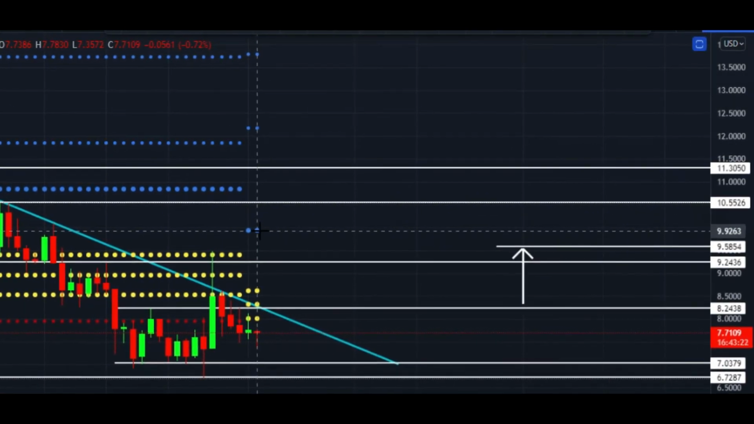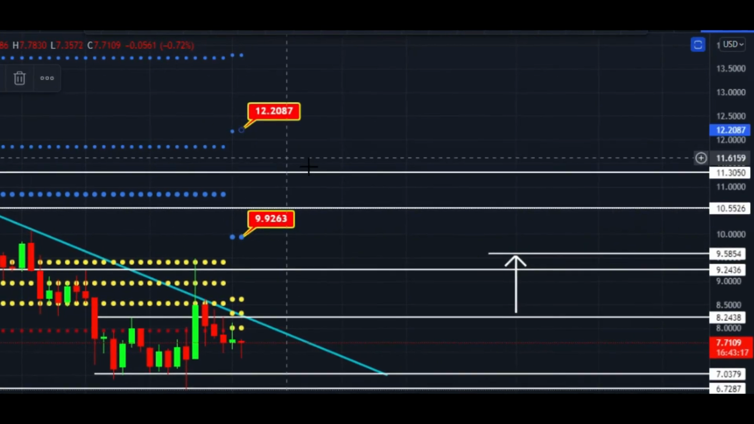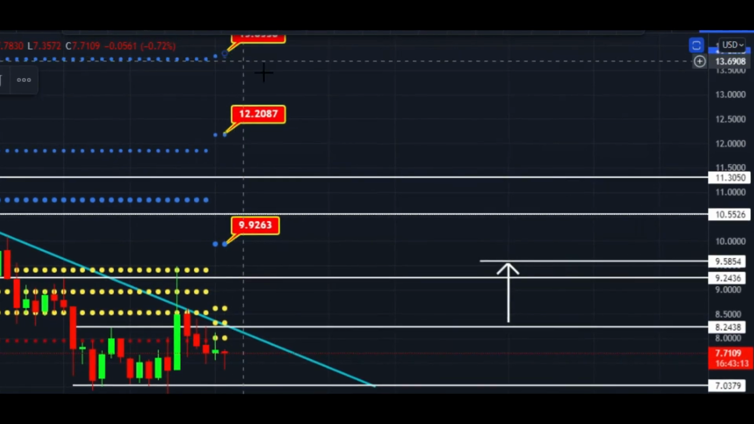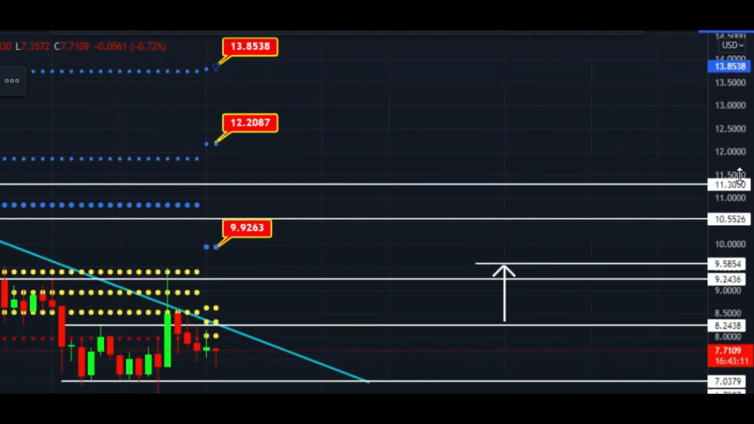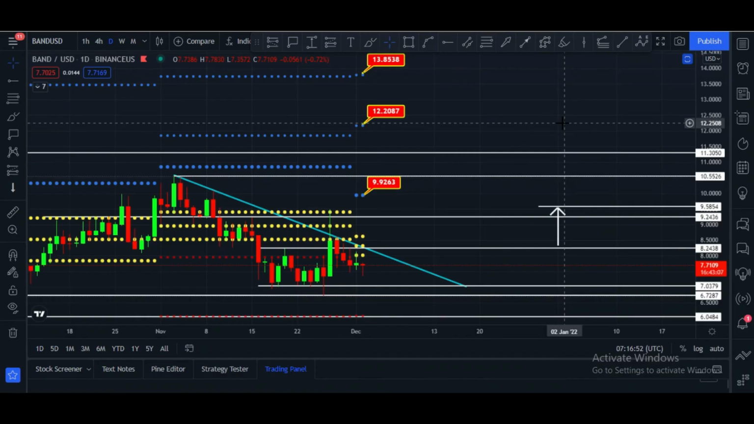In that case, first monthly bullish target is 9.92, second monthly bullish target is $12.20, and third monthly bullish target is $13.85. These are monthly bullish targets. Until now we have to wait until it crosses $8.60 price zone. In that case definitely it have to hit these targets.